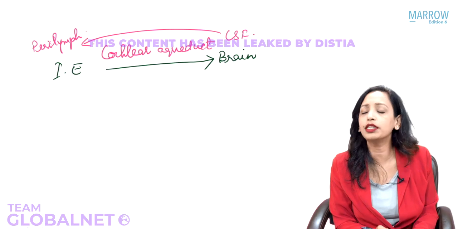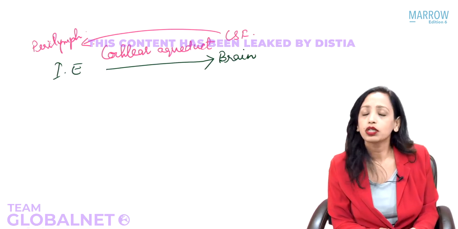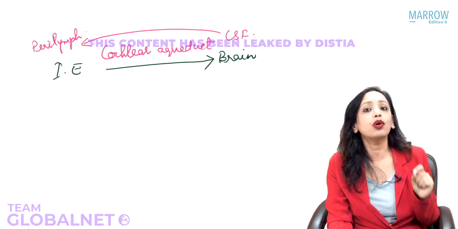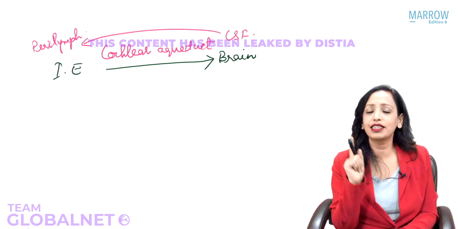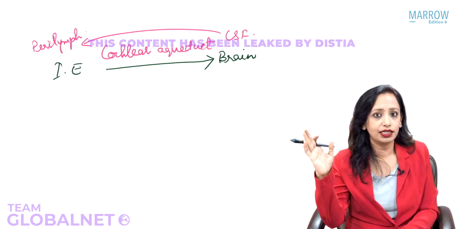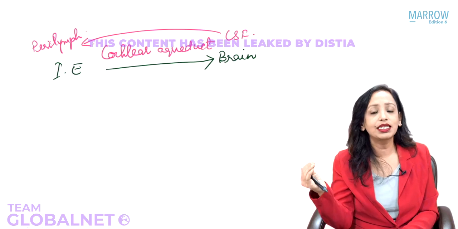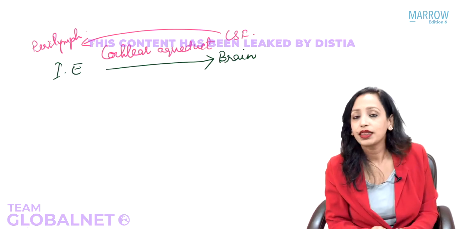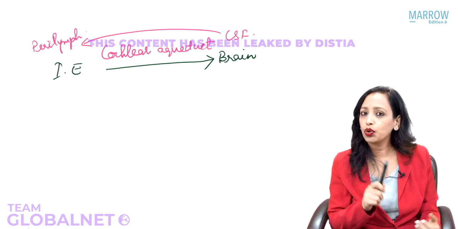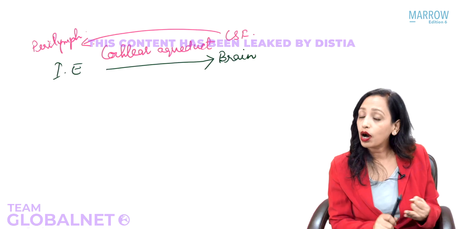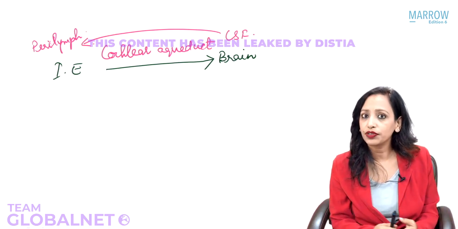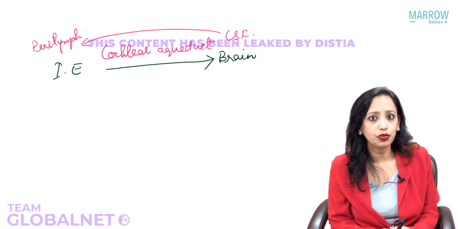What can be the pathology that can occur because of this connection? Let me ask you this question, and yes, this was a question of your exams. A 5-year-old child with meningitis develops labyrinthitis. I hope you're getting it: meningitis from the brain is developing labyrinthitis. This could happen through the oval window, through the cochlear aqueduct, through the round window, or through Hurter's fissure. What should be the answer?